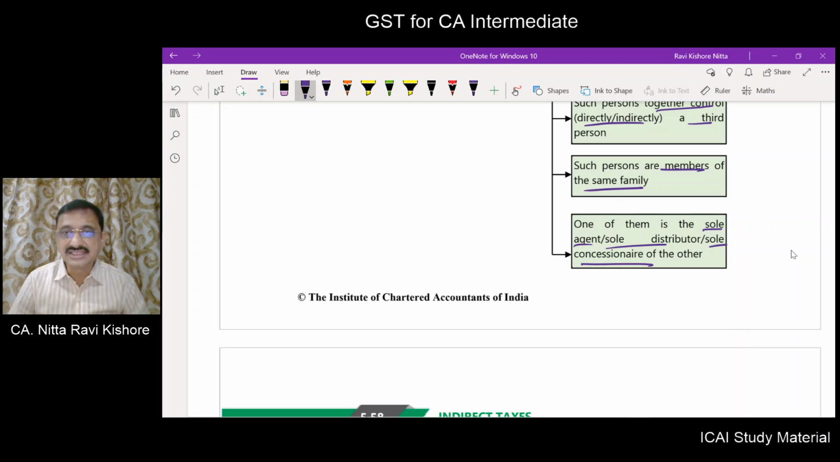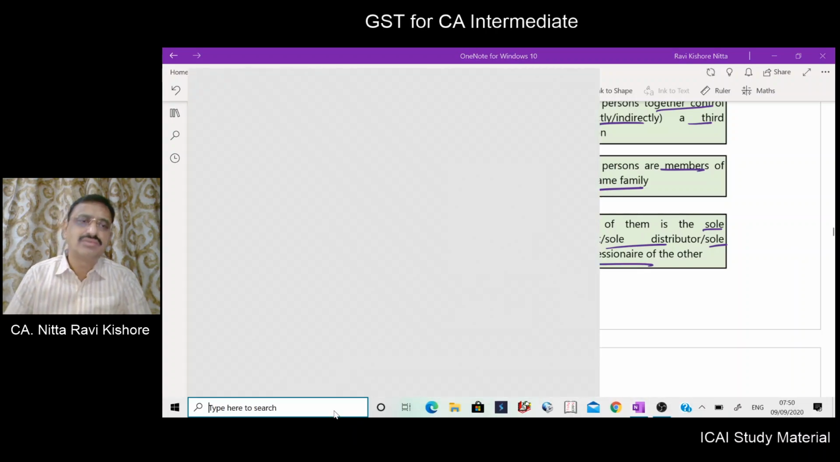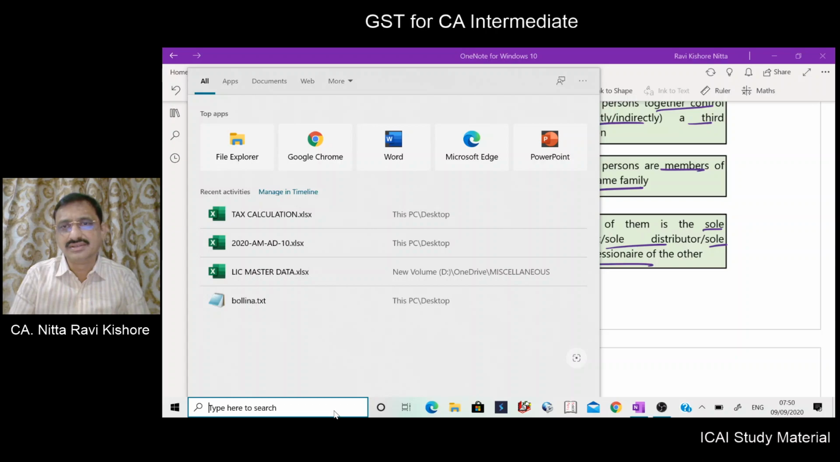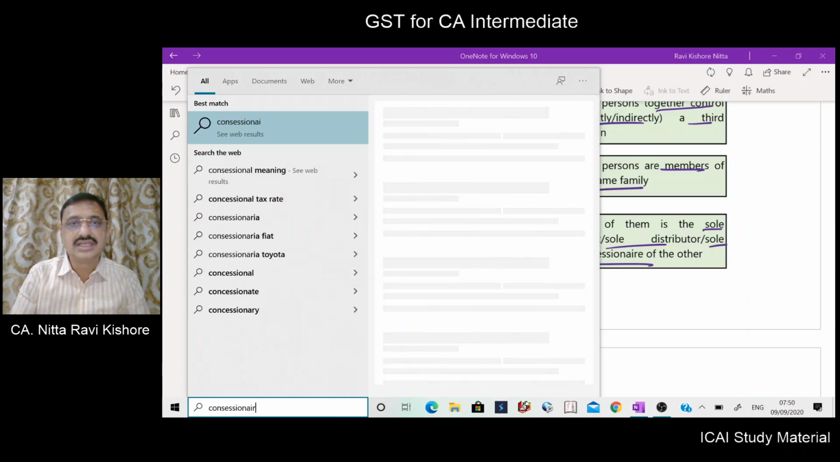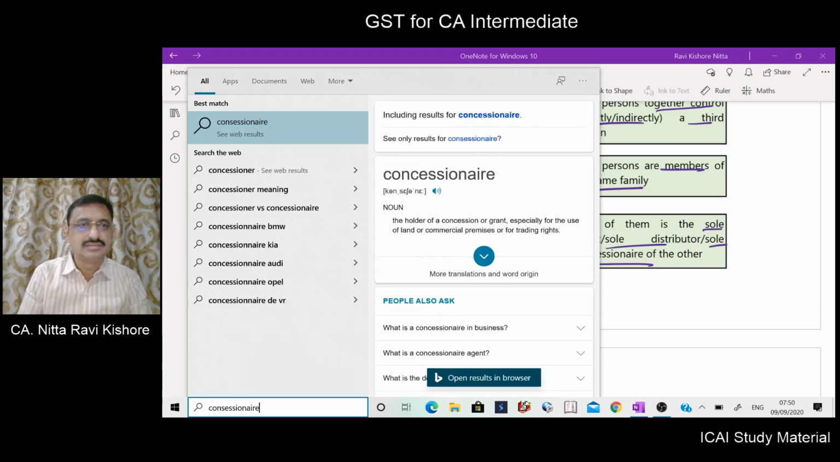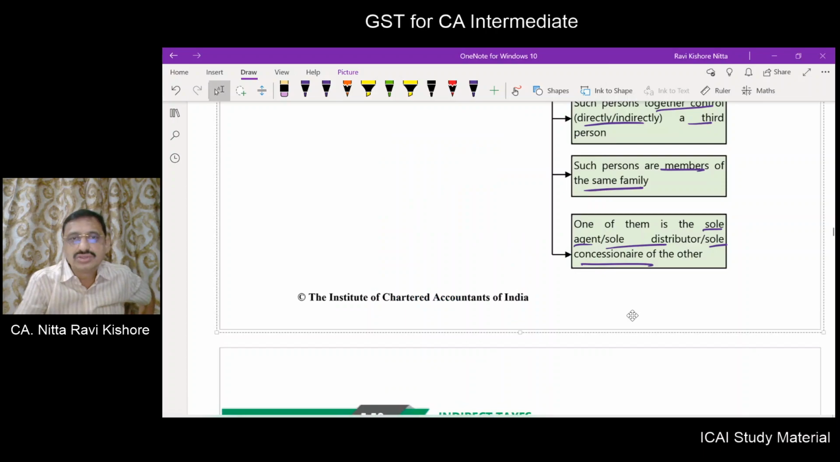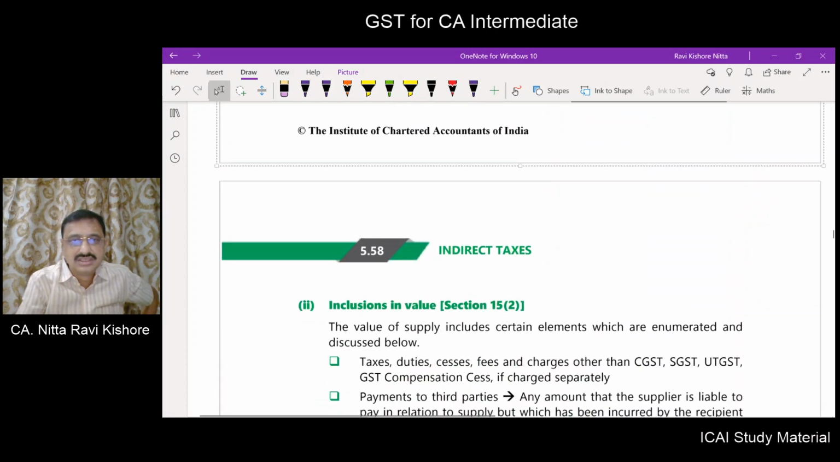So whom do you mean by concessionaire? What we can do is just Google it. What do you mean by concessionaire? The holder of a concession or grant, especially for the use of land or commercial premises or for trading rights. Okay? So, that person has some right in dealing with those goods or services.